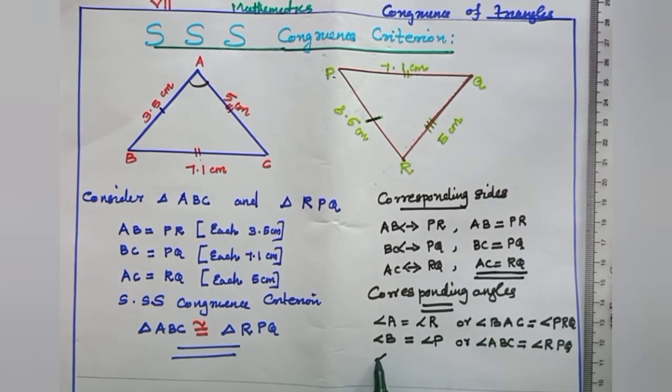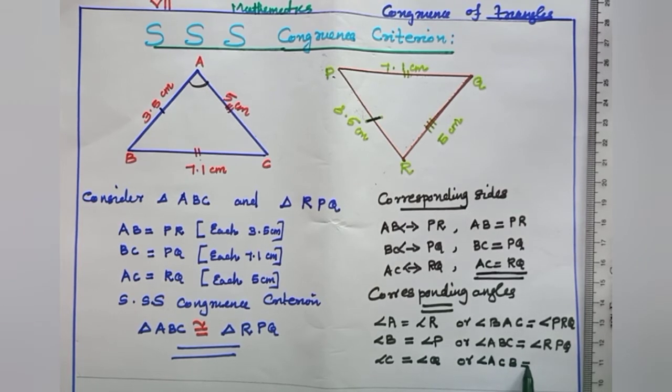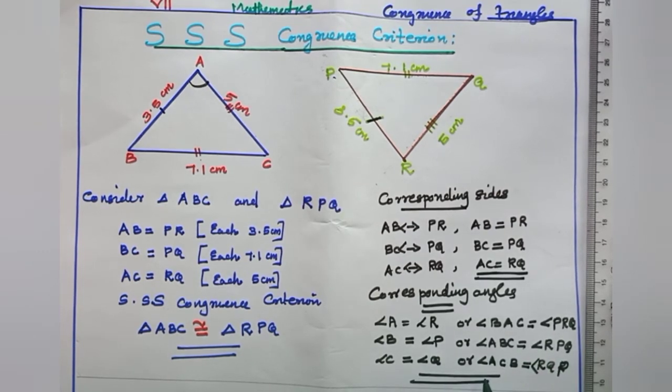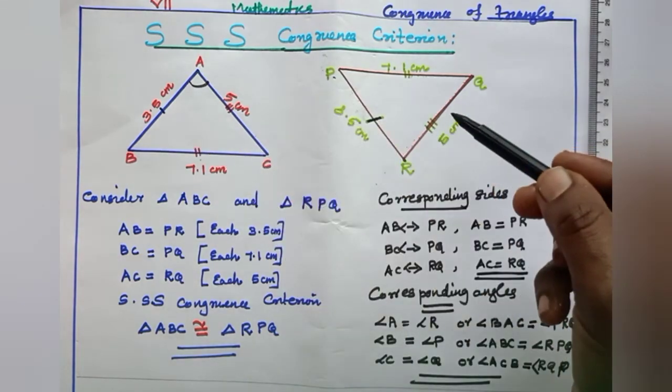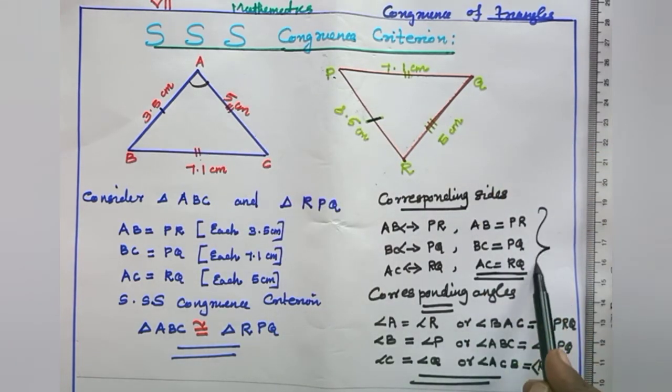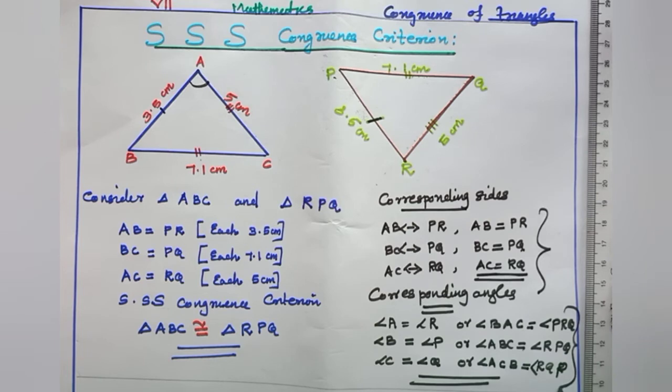Then angle C is equal to angle Q, or angle ACB equal to angle RQP. So if two triangles are congruent, their corresponding sides are equal and corresponding angles are equal.